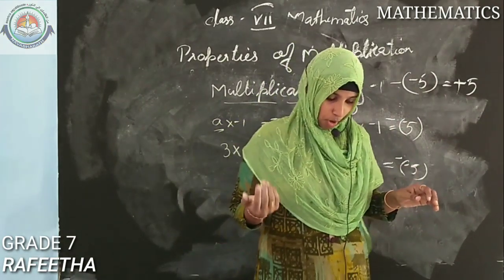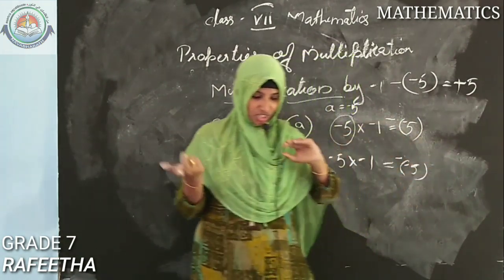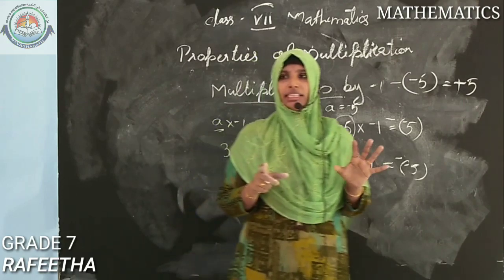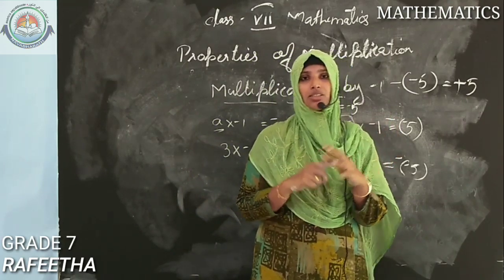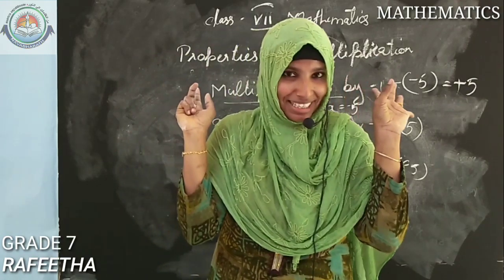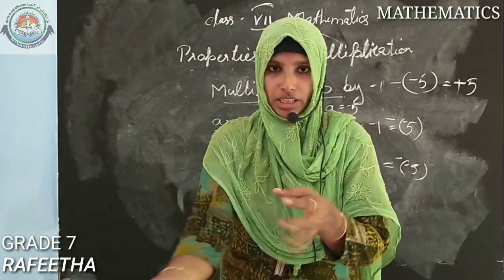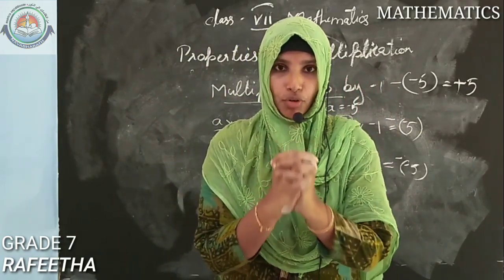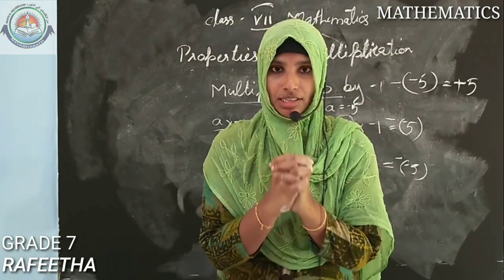Next is the distributive property of multiplication over addition and subtraction. I think now you have got all these properties, and obviously everything will get mixed up inside the mind. Is it? I think it is going to get lost now. Hold that for just 5 minutes.